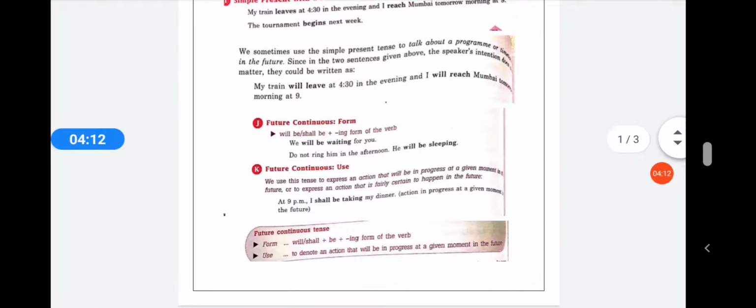Future continuous tense form: will or shall plus be plus ing form of verb, used to denote an action which will be in progress at the given moment in the future. Now you use it to denote an action which will be in progress at the given moment in the future. You are also specifying the moment at which the action will be taking place.